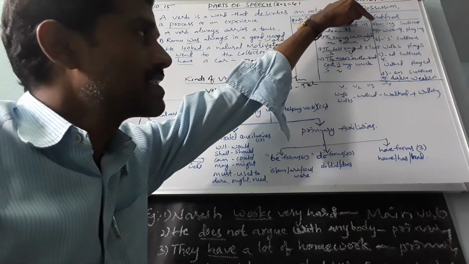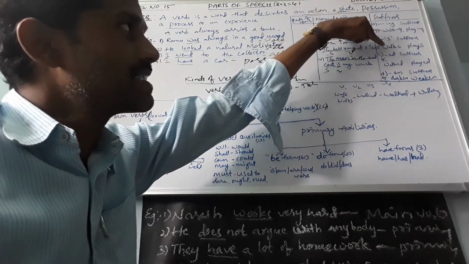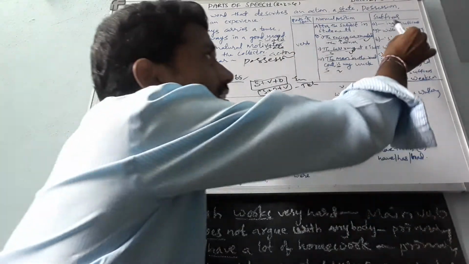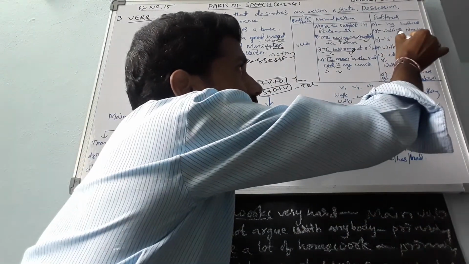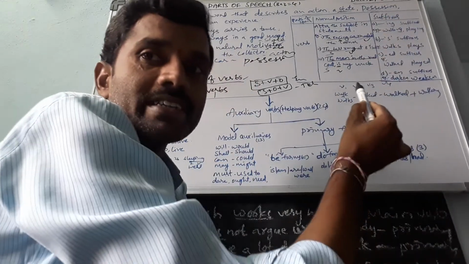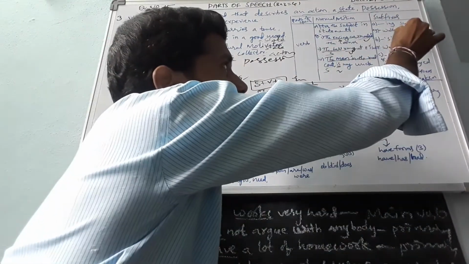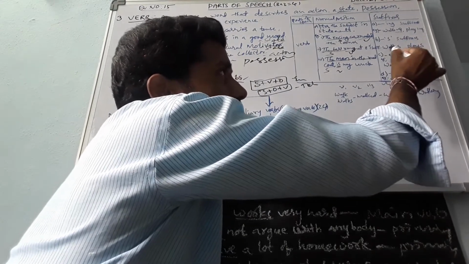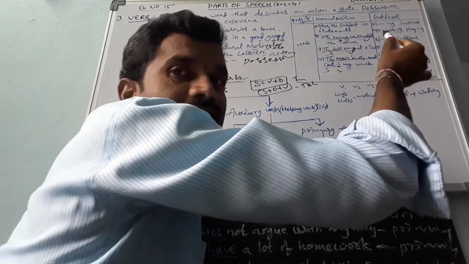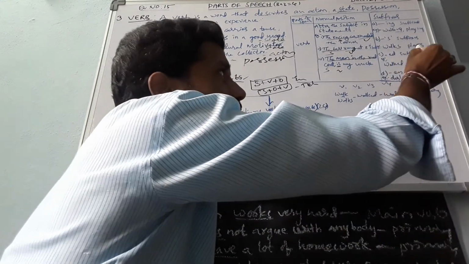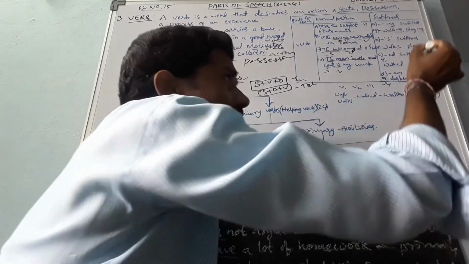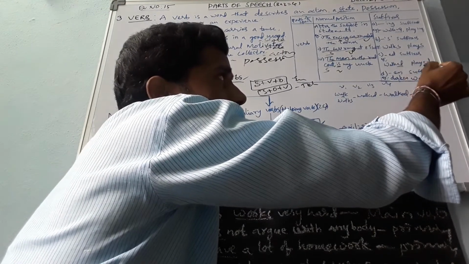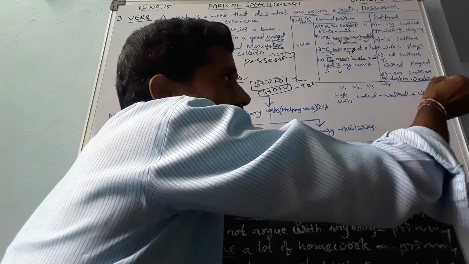The verb has different forms when we add some suffixes: ing, s, ed, and en. For example, the base form is walk. If you add ing, it becomes walking. This is called the V4 form, playing. Next, s suffix. If you add s, walk becomes walks. For third person singular subjects, we use the s form. Next, ed suffix, the V3 form: walked, played. En: darken, weaken.